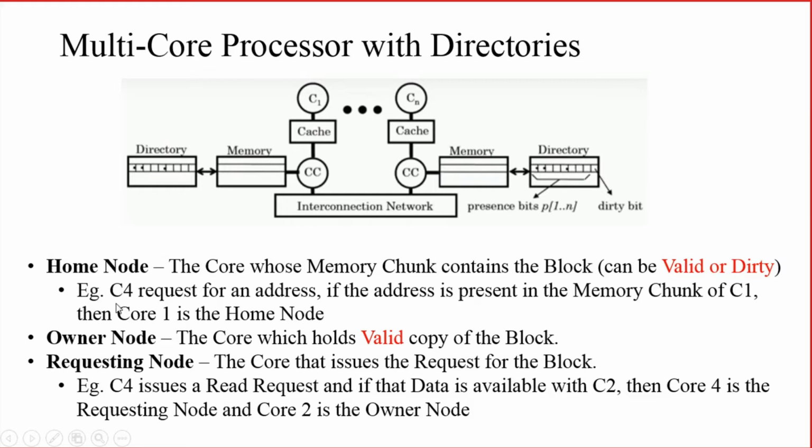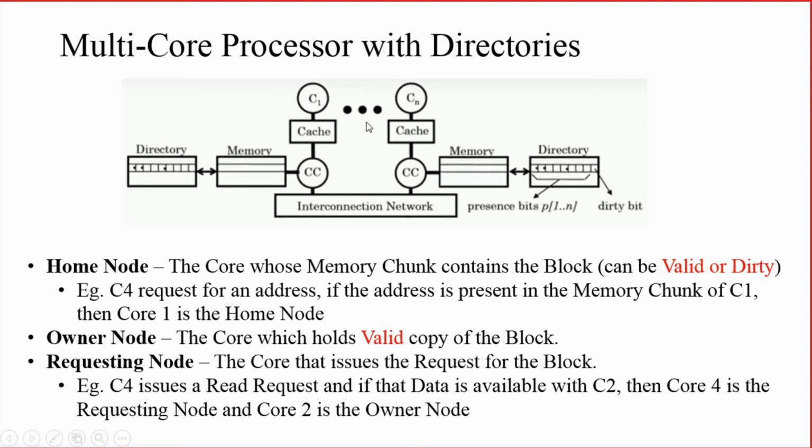For example, let us take core 4 is requesting for an address. If the address requested by C4 is present in the memory associated with C1, then core 1 is known as a home node.